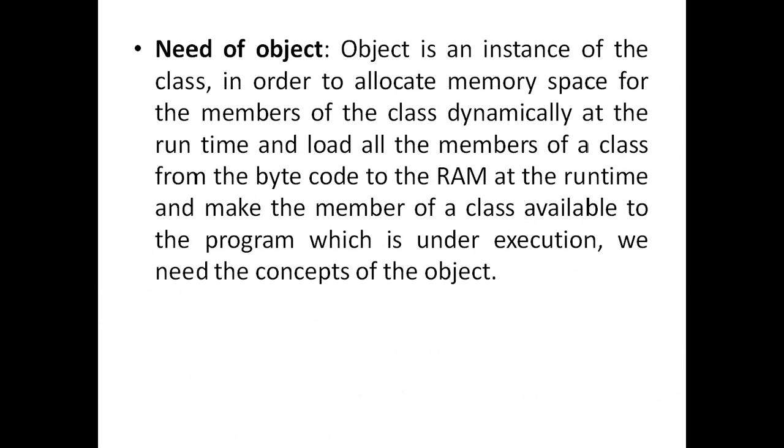Why do we need an object? An object is an instance of the class. In order to allocate memory space for the members of the class dynamically at runtime, and load all the members of the class from the white code to the RAM at runtime, and make the members of the class available to the program which is under execution, we need the concept of object.